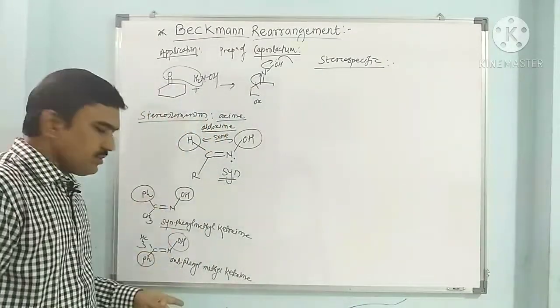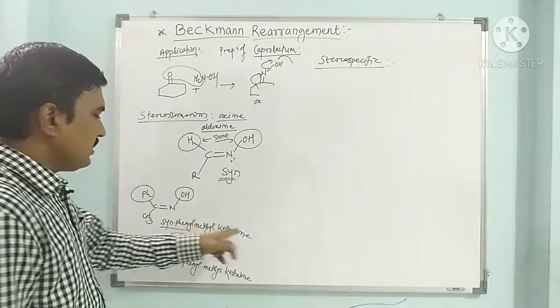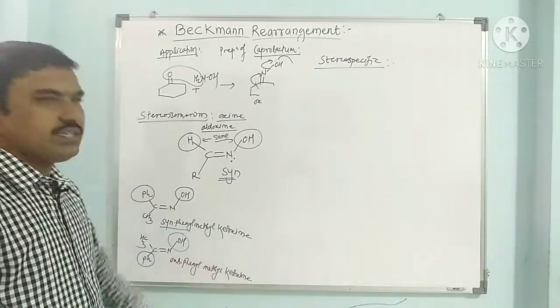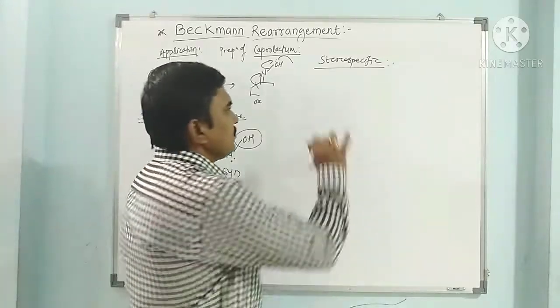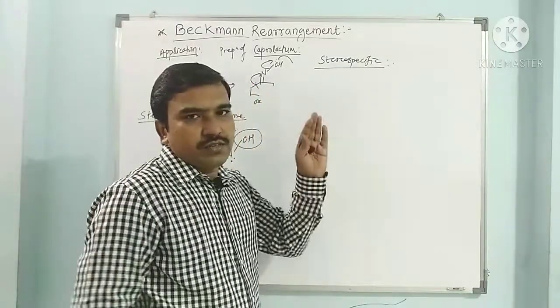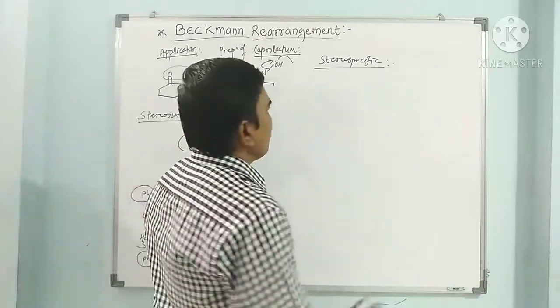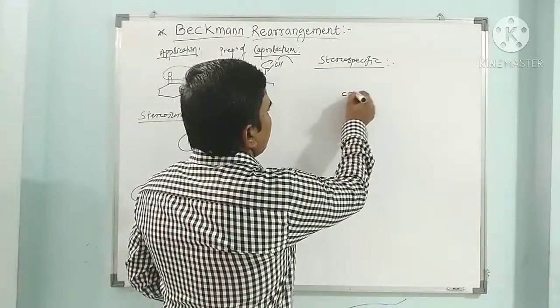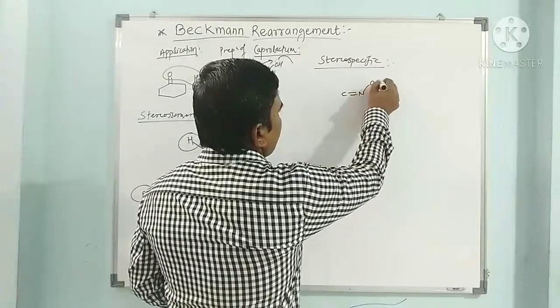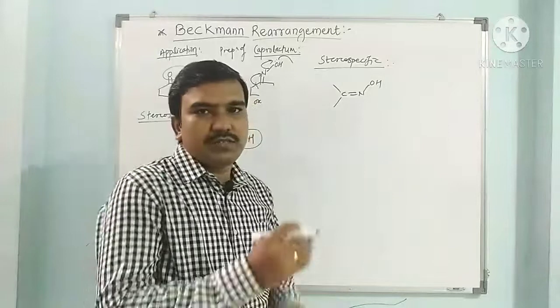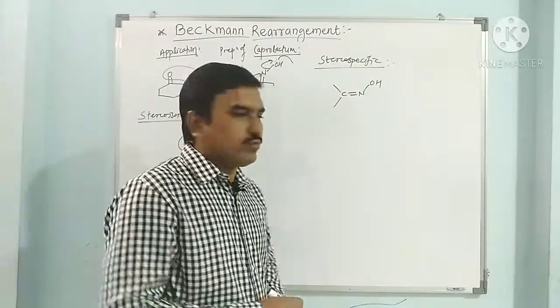Now I have to see how, using the same example of syn-phenyl methyl ketoxime and anti-phenyl methyl ketoxime. In the stereochemistry of Beckmann rearrangement, the group which is anti with respect to OH will migrate to the nitrogen.